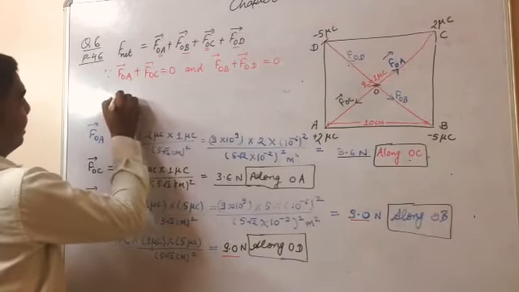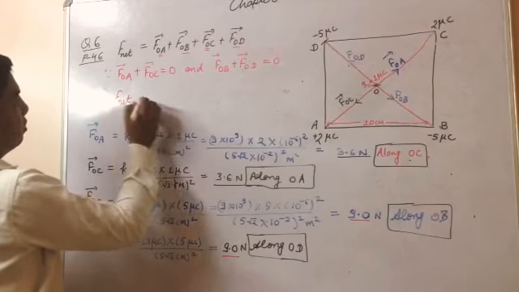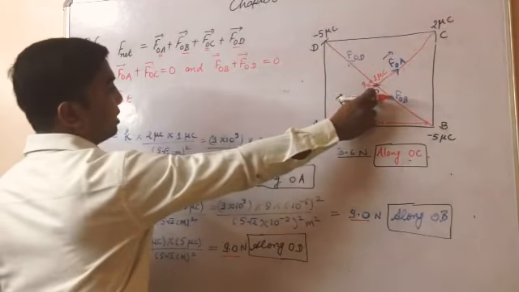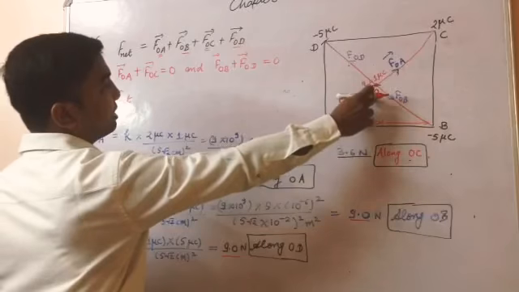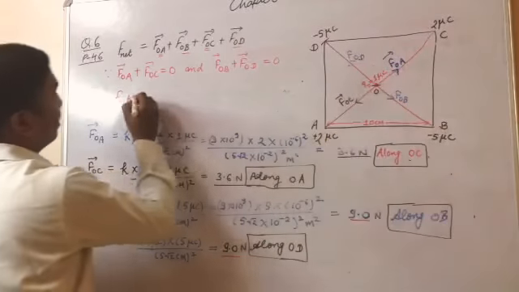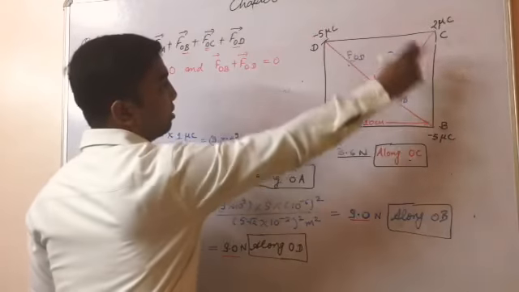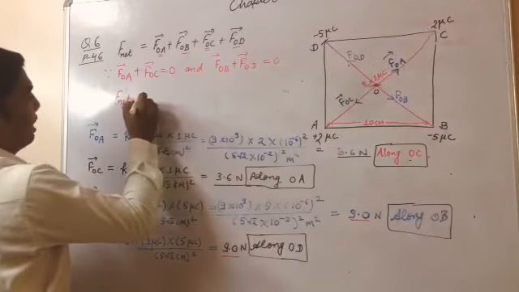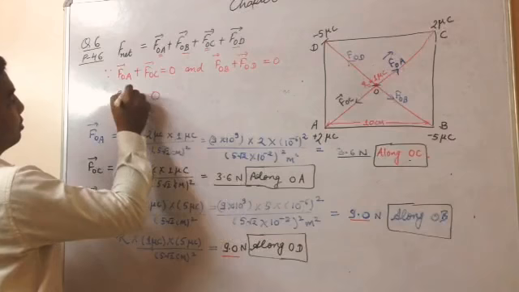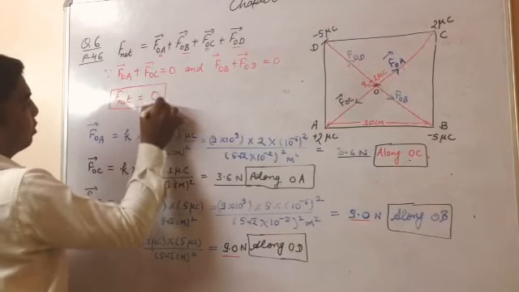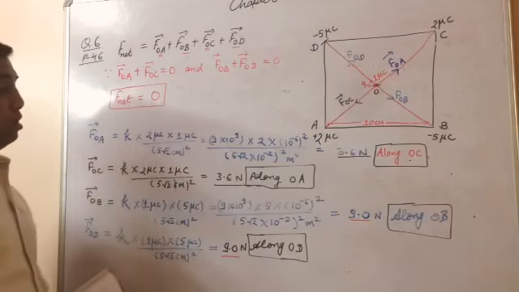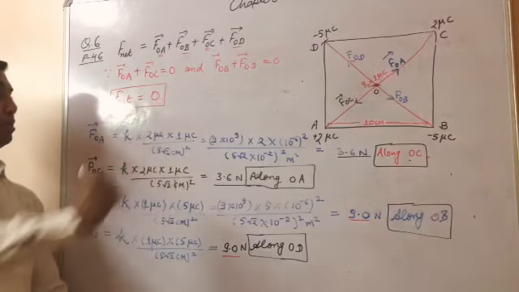So the net force acting on the test charge kept at the center of the square, where center means the place where the diagonals meet, for this arrangement of charges, the net force acting on the charge would be 0. So this question will complete here.